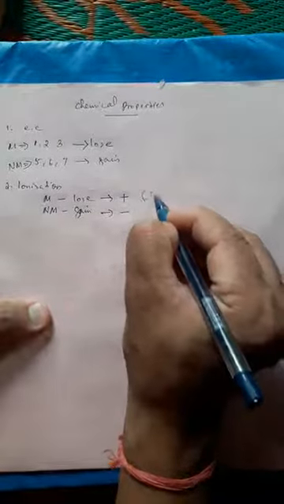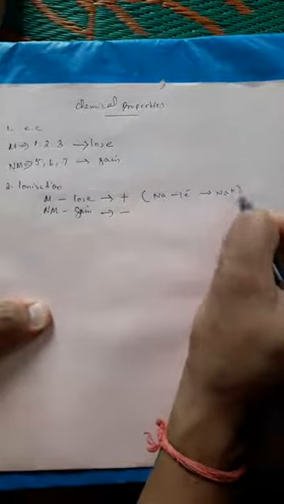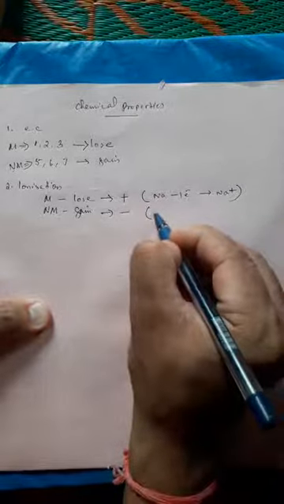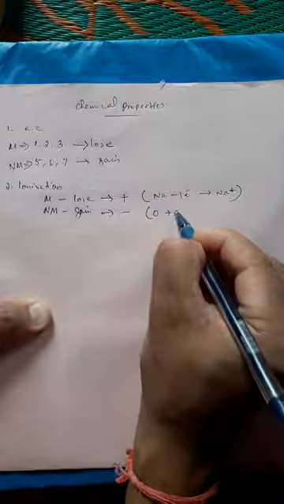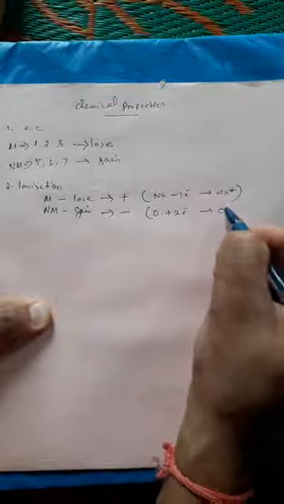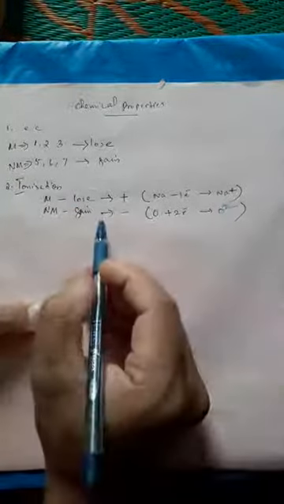Example, sodium loses 1 electron, so sodium will become Na+. This is in the case of metals. Likewise, we have non-metals. Let's see, oxygen gains 2 electrons and converts into O2-. So here we can see how they ionize. Metals will ionize by losing electrons, non-metals will ionize by gaining electrons.